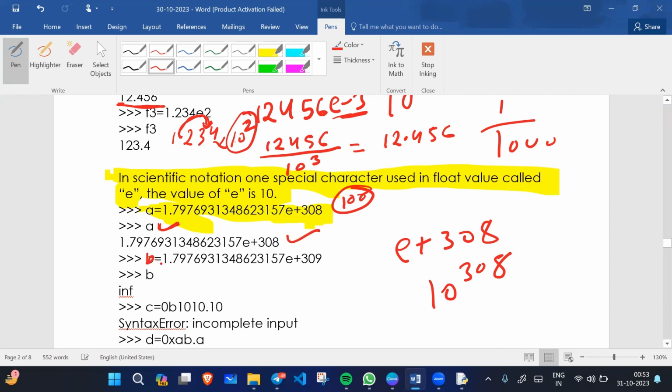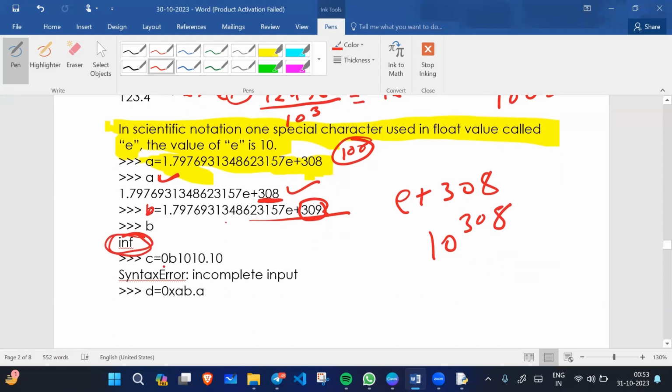Let's take an example. B equals, we have some values. What I do here is I increase one number, 308 to 309. So it will give infinite. So the b value is infinite.